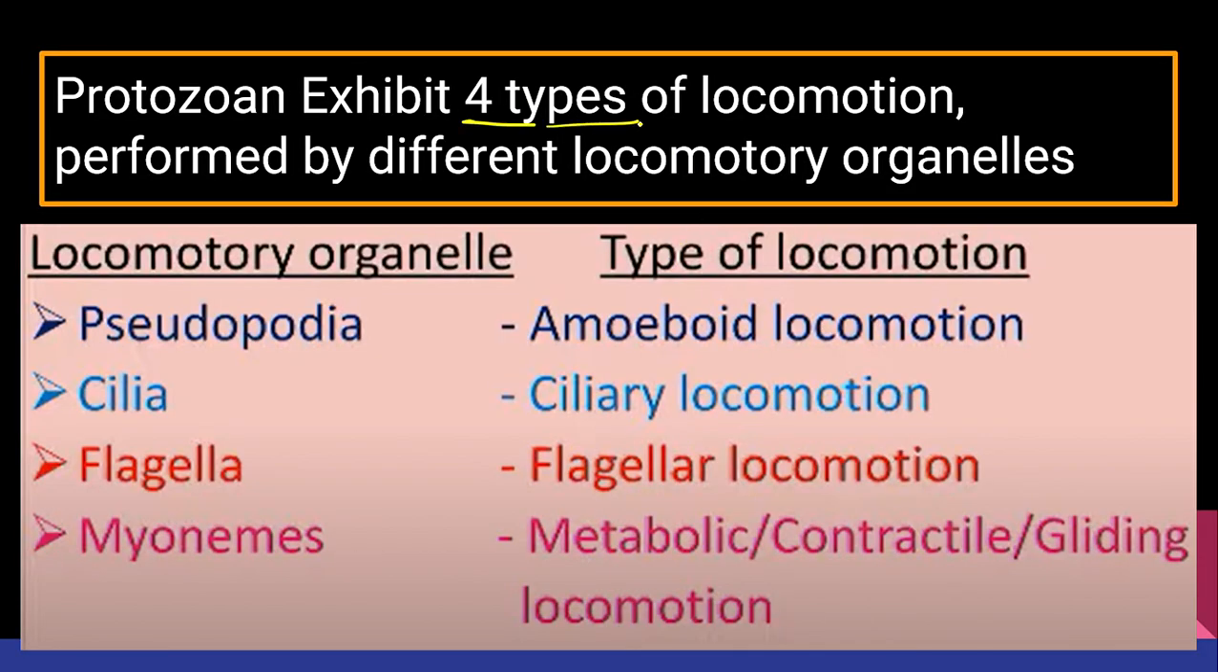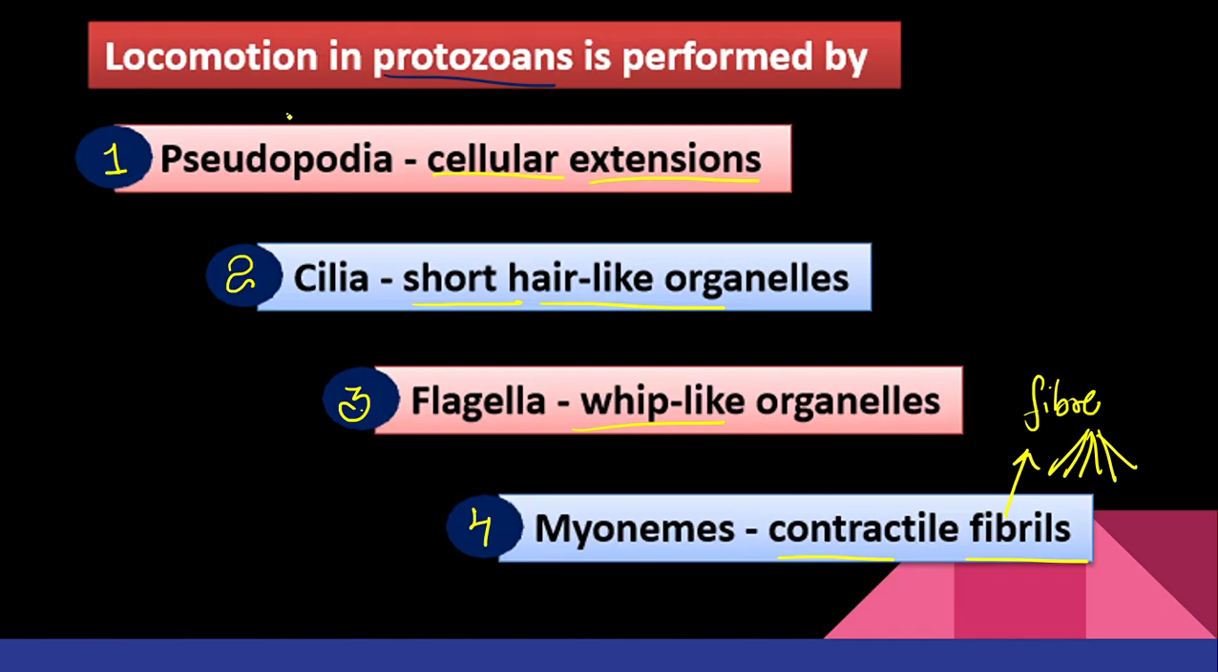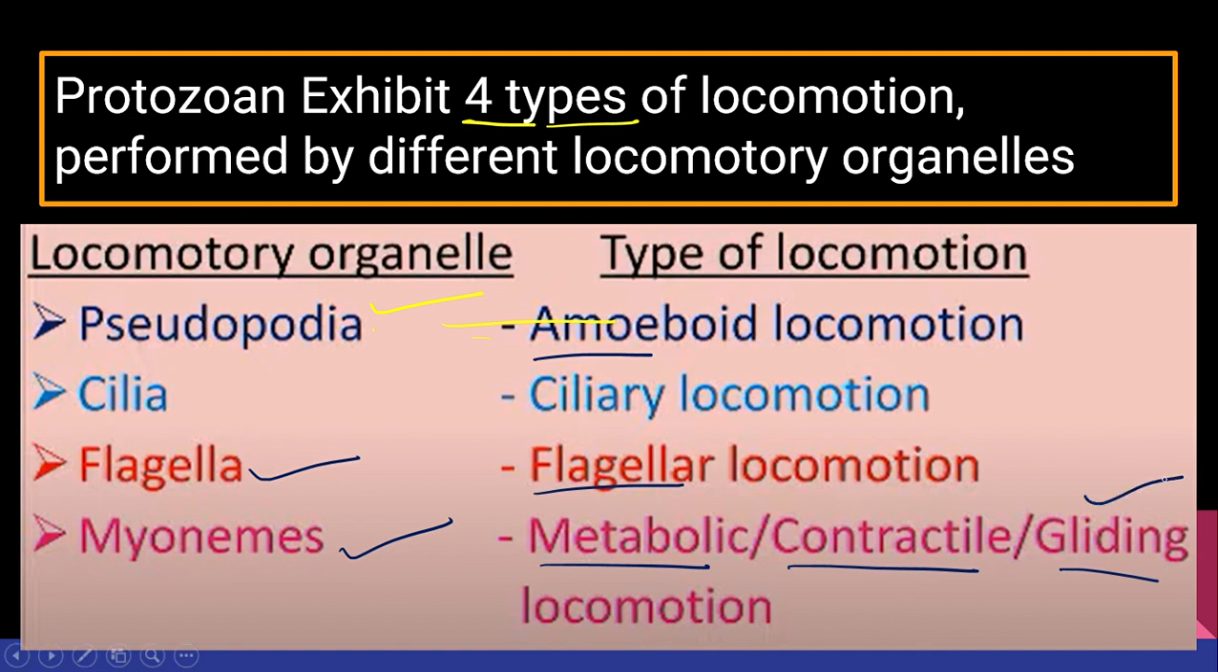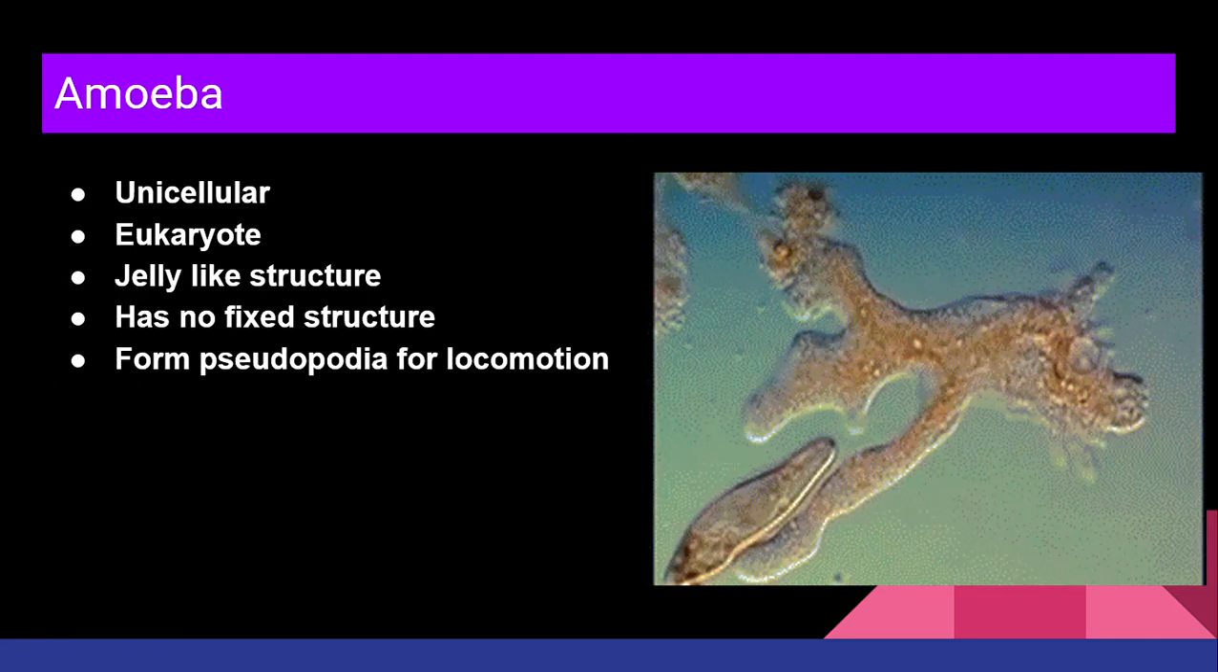Now protozoans exhibit 4 types of locomotion. Just now we studied about 4 organelles, or 4 structures, which are useful for locomotion. When an organism uses pseudopodia for locomotion, we call it amoeboid locomotion. What do we call it? Amoeboid locomotion. Right, when an organism uses cilia, we call it ciliary locomotion. When it uses flagella, we call it flagellar locomotion. When it uses myonemes, we call it metabolic contractile gliding locomotion. Remember gliding locomotion, because we will be studying about it in upcoming classes.